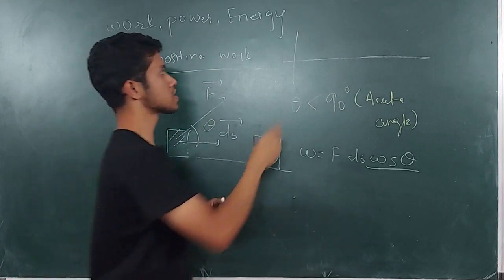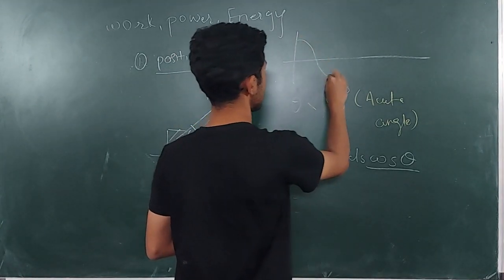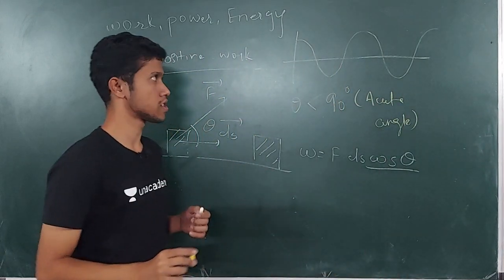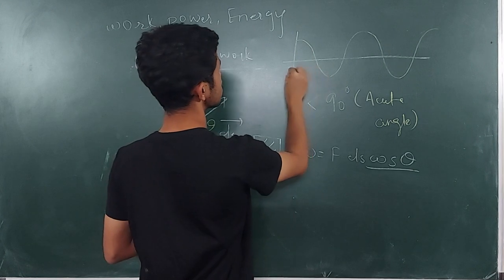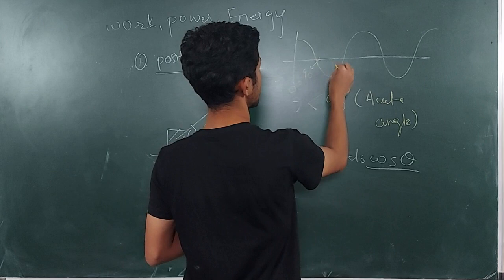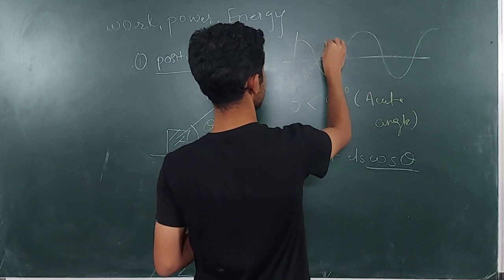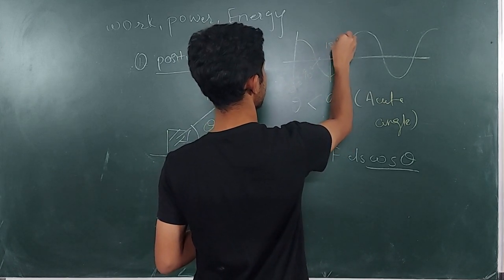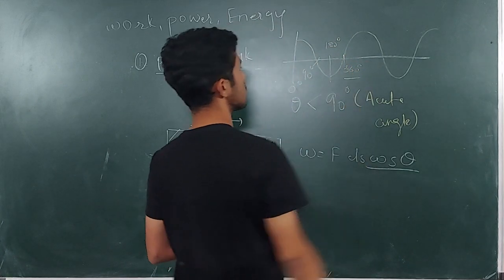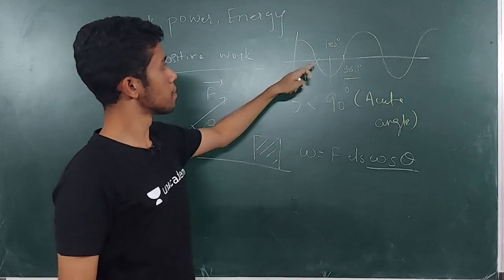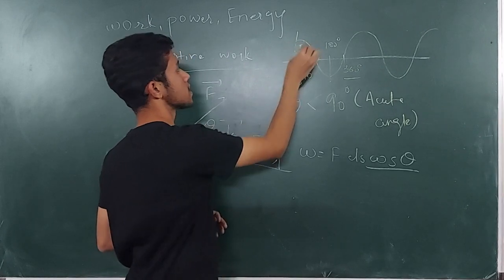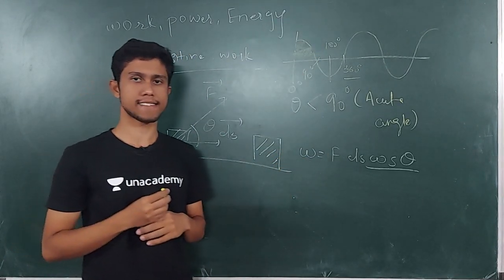So what is a cos function? The cos function starts here, it goes up. So this is the graph of a cos function, and this is the degrees. So this is 0 degree. This is 90 degree. This is 180 degree. This is 360 degree. So you can see that before 90 degree, the value of cos is above the x-axis.